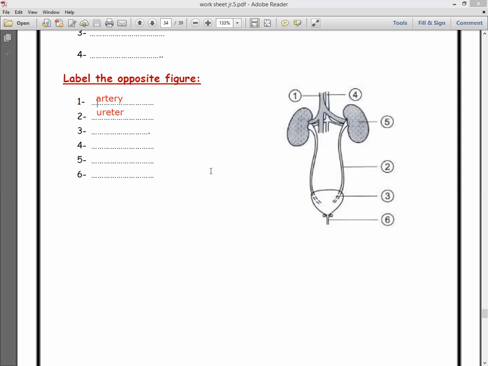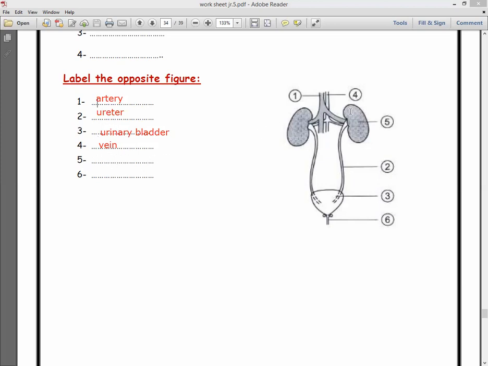Number 3, the balloon-like sac. So number 3 is called urinary bladder. Number 4, the vessels that carry the pure blood. So this is the vein, because the vein carries the pure blood to the heart to pump it to all the body cells.